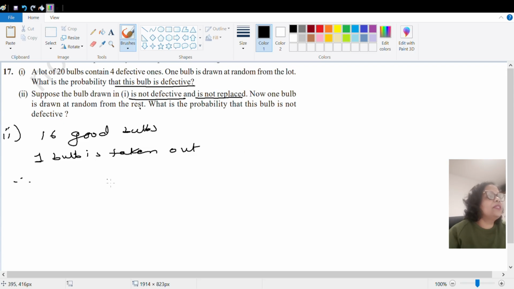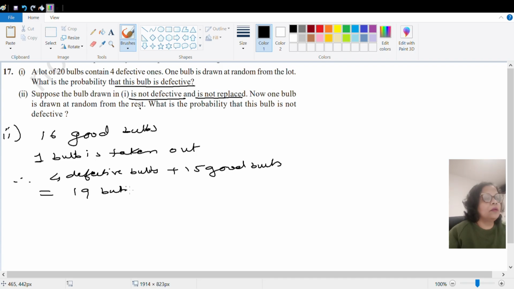Therefore now the scenario will be, there will be 4 defective bulbs plus, out of 16 one is gone, that means 15 good bulbs. So 15 plus 4, there will be 19 bulbs available. These are your total number of bulbs.